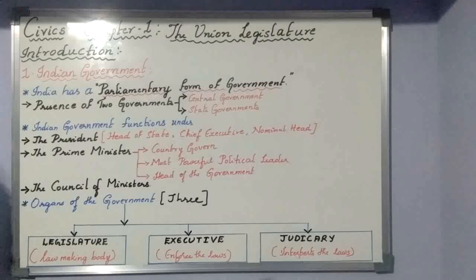Already we have finished the history lesson. So modern world we have already finished. So we will get into the new chapter, that will be civics. This year, when we talk about the concept of civics, you will come across three lessons: one is union legislature, then union executive, then judiciary. So these are the three lessons.